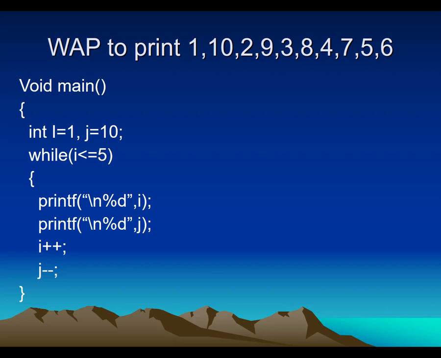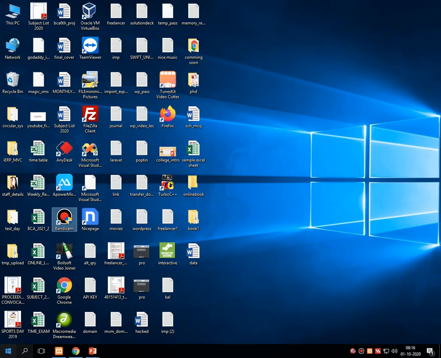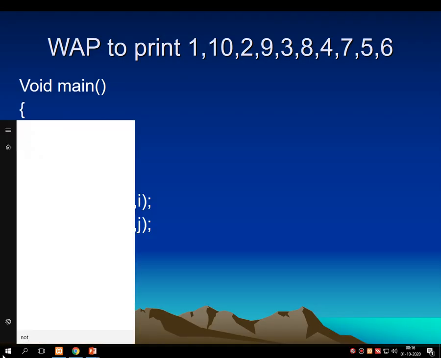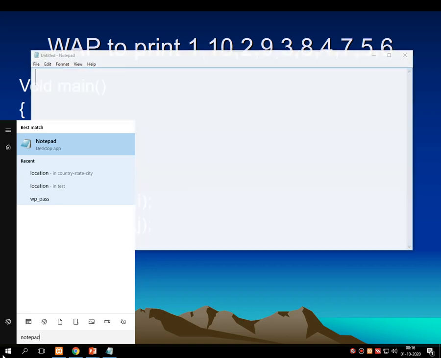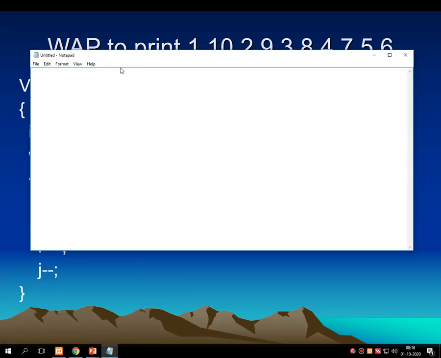Now as you can see on the screen, my new challenge is to write a program to print 1, 10, 2, 9, 3, 8, 4, 7, 5 and 6. I want to print that particular series onto the screen. Let me write it into the notepad. The series that I want to print is 1, 10, 2, 9, 3, 8, 4, 7, 5 and 6. This is the series that I want to print.